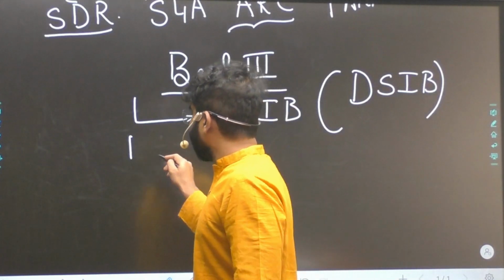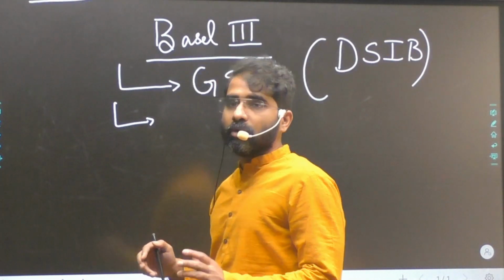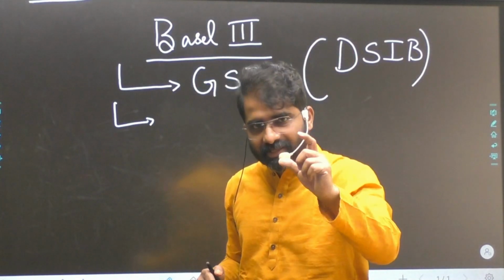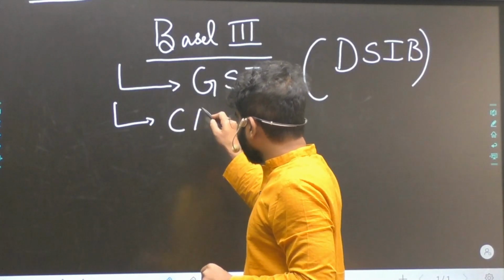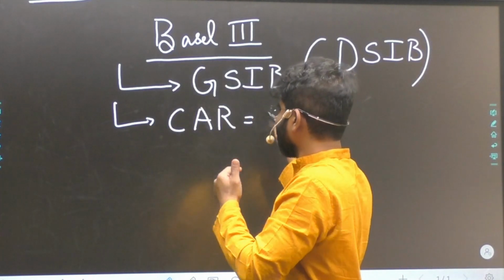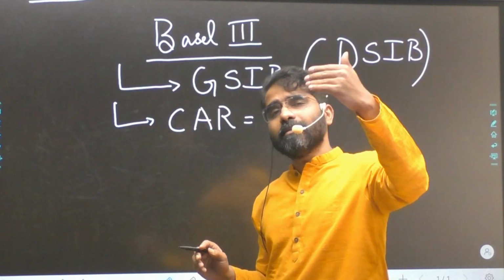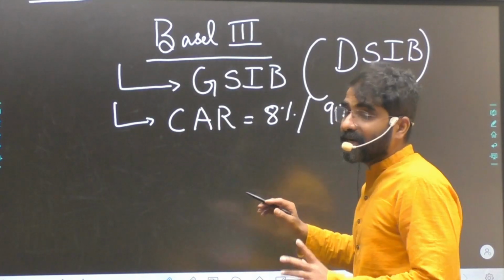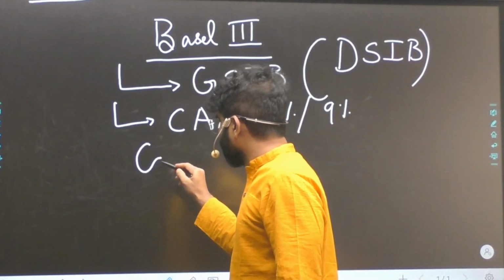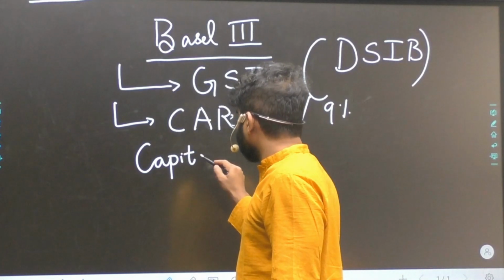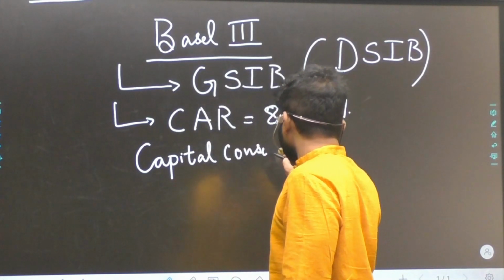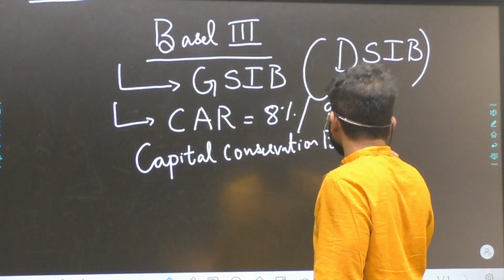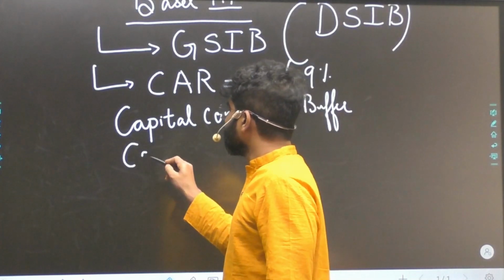Now when we talk about capital, refer to Basel 1 and Basel 2 in the previous video. Basel 3, when talking about the capital adequacy ratio, was specific. It said yes, 8% is sufficient, like Basel 1 and Basel 2. Of course, RBI was saying 9. But other than that, it also came up with a capital conservation buffer, and along with it, a counter-cyclical buffer.